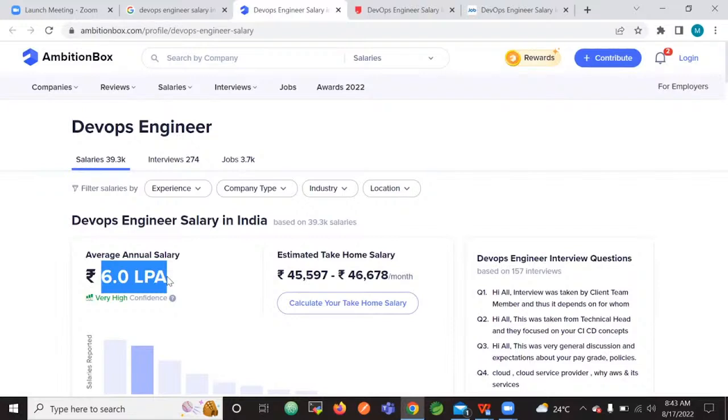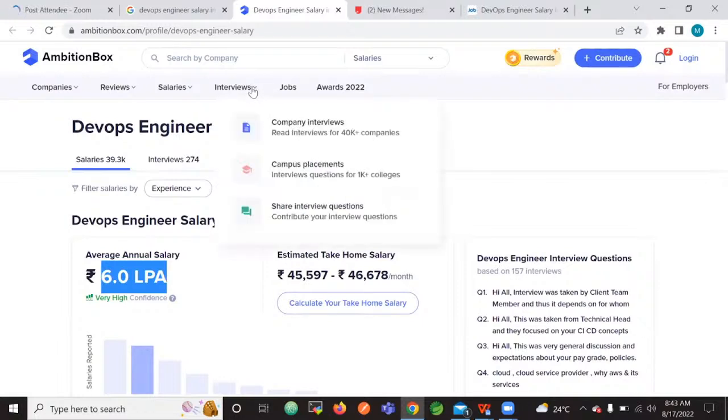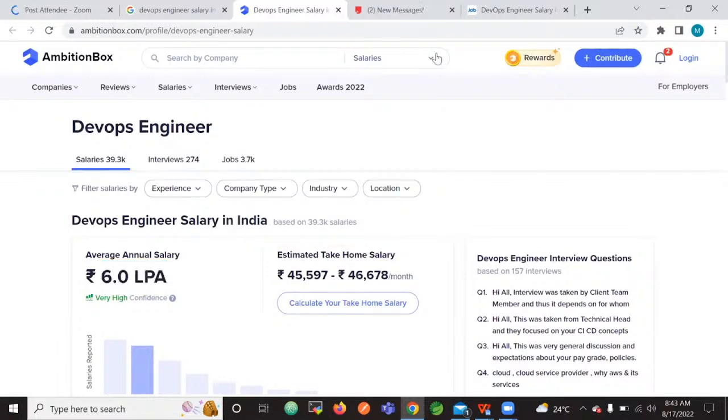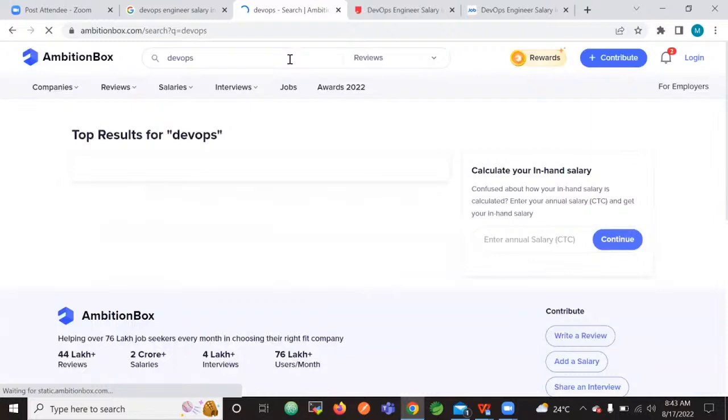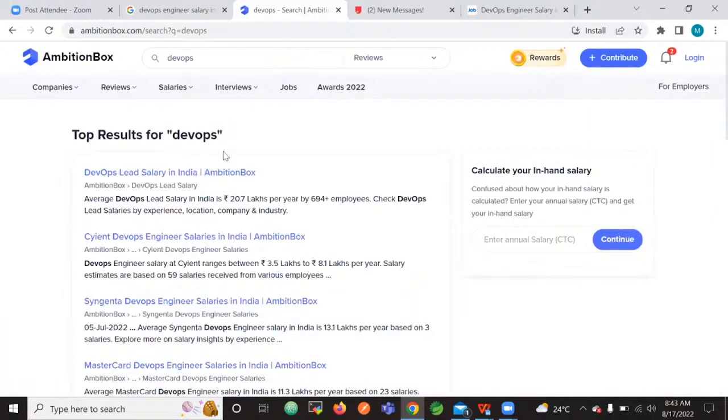I will come to the salaries section later. First, let us see the DevOps jobs. Let me type DevOps. There were a lot of jobs published here, like the Naukri portal as well.